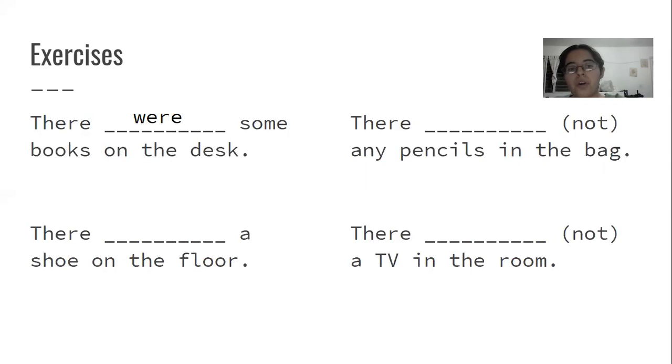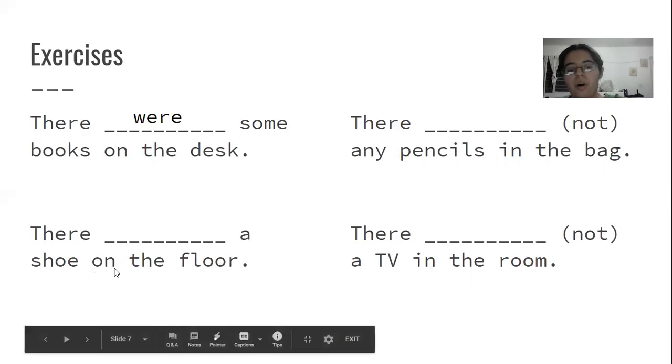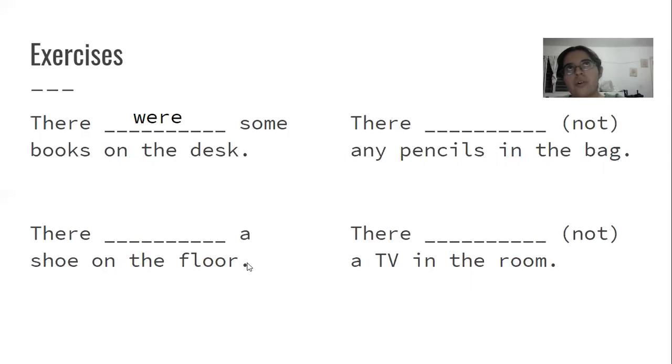So there were some books on the desk. Then let's do this one. There a shoe on the floor. So a shoe, one shoe. When we have one, we have to use was. So it's there was a shoe on the floor.